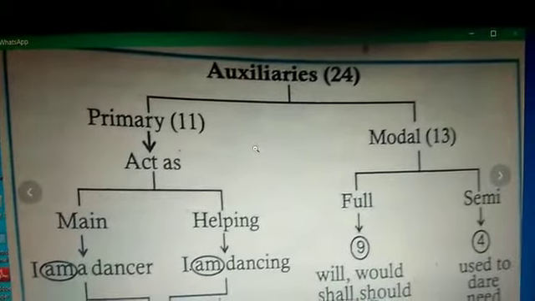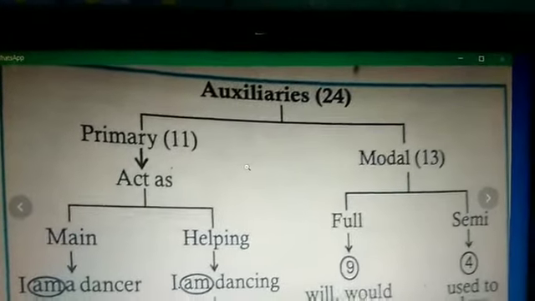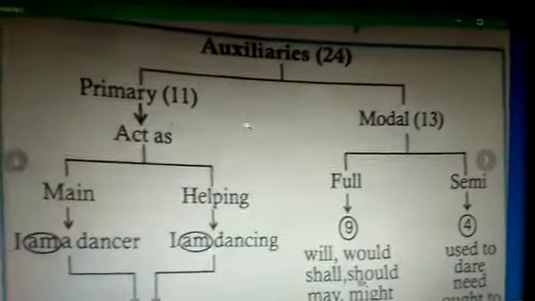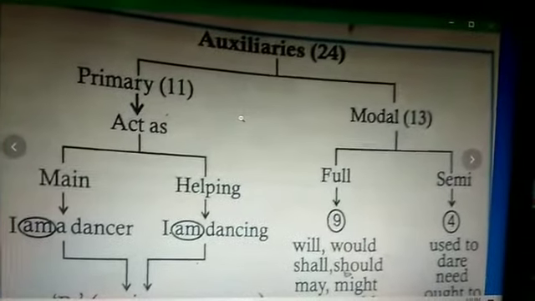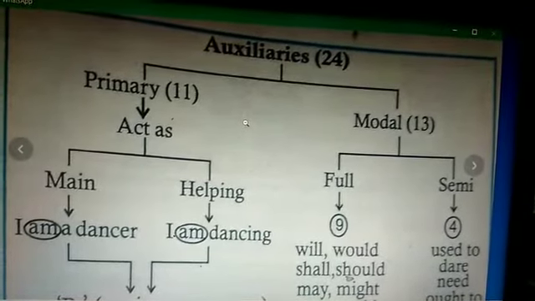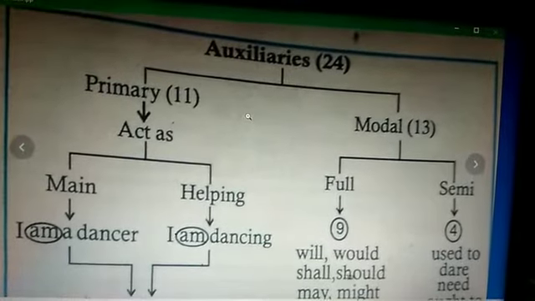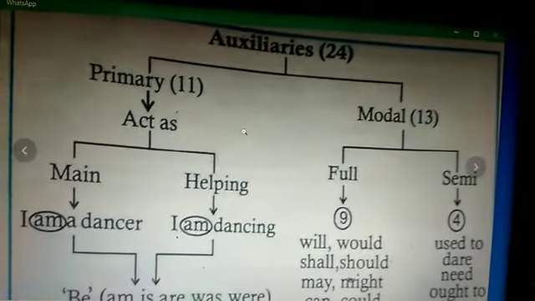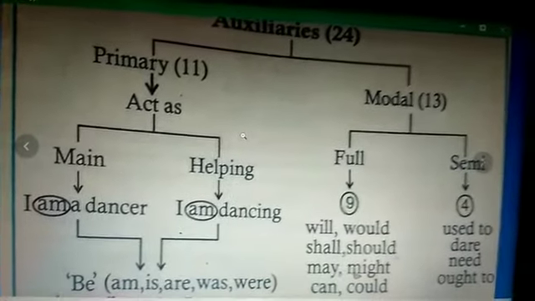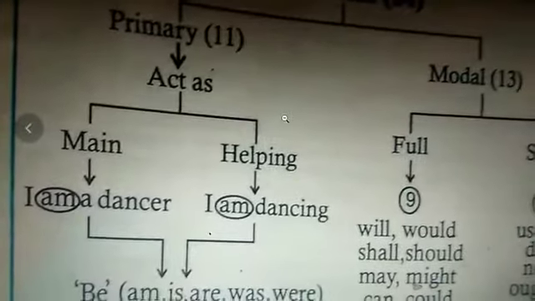Dear students, among the 24 auxiliaries, in the primary you see there are 11. The primary auxiliaries act as both main and helping verbs. For example, I am a dancer. Am, you see, is the main verb. You see the helping verb in, I am dancing.